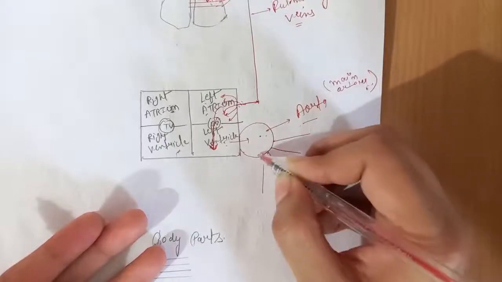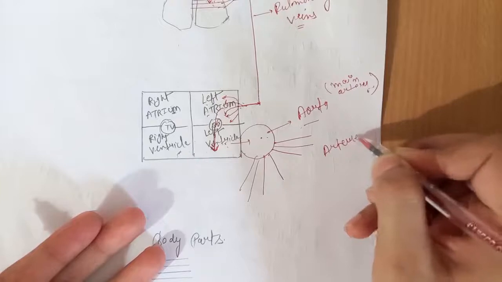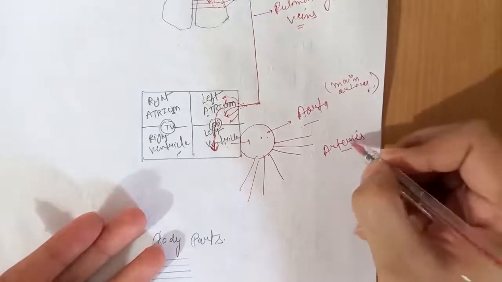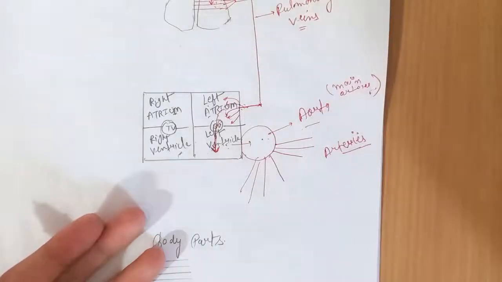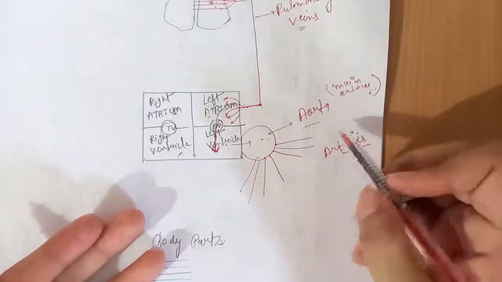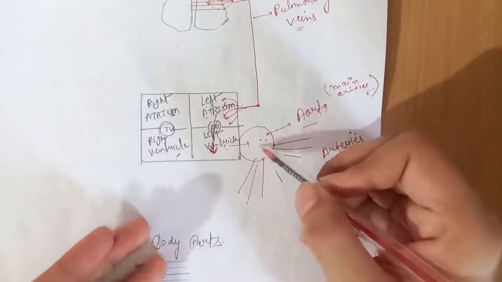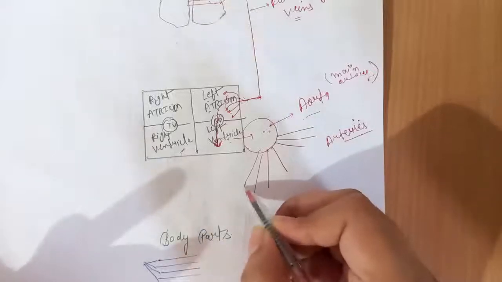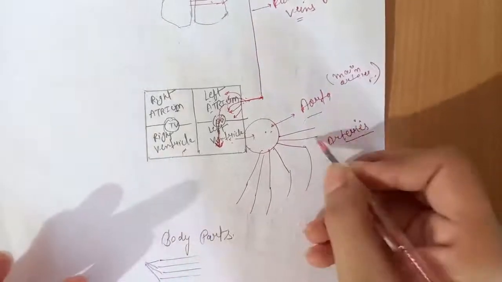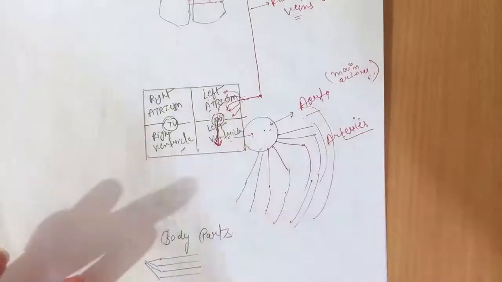This aorta is further divided into arteries. Arteries is the plural word and the singular word is artery. From the aorta, blood is transported into arteries, and by these arteries the whole blood is transported to each body part.